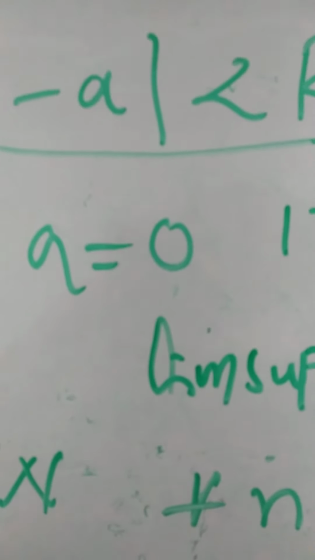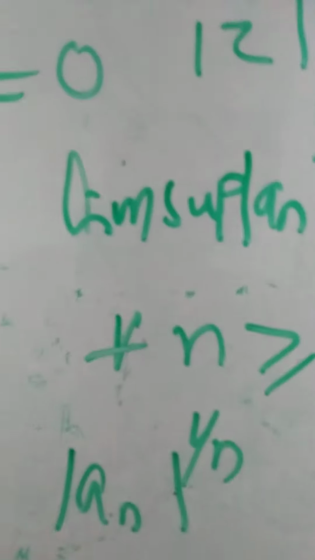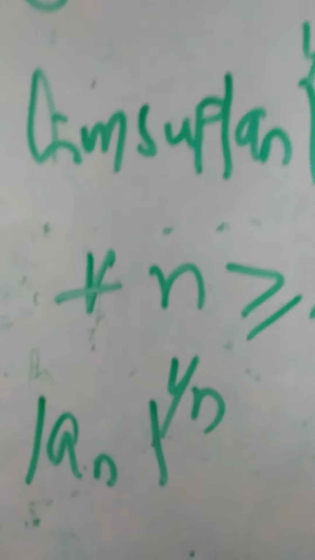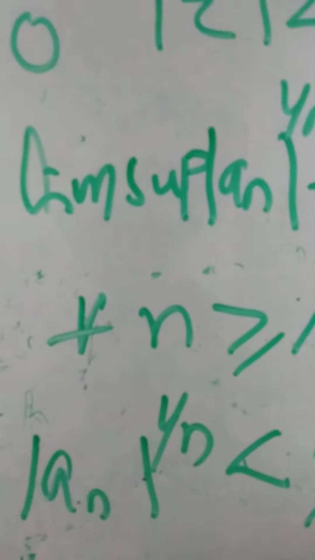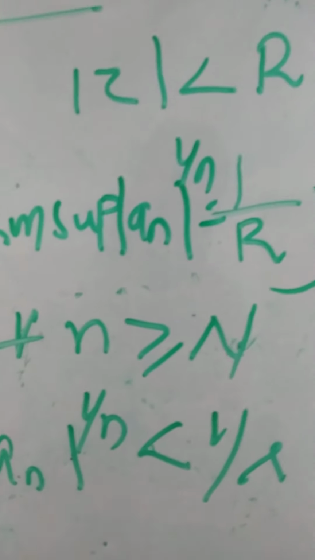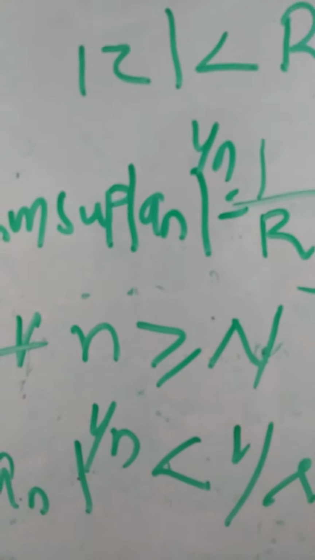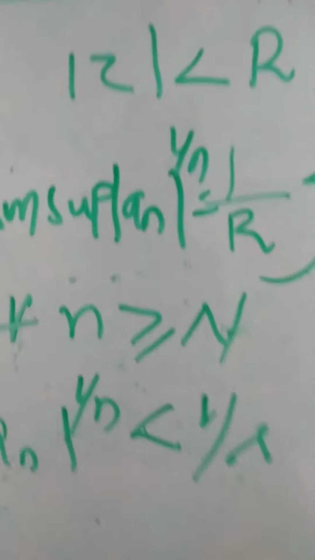Modulus of an whole raised to 1 by n is strictly less than 1 by r for every n greater than or equal to N.